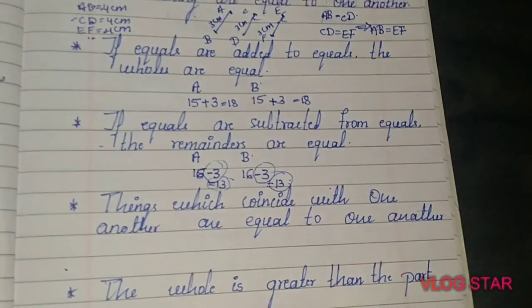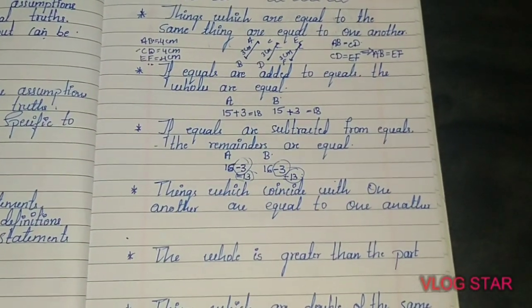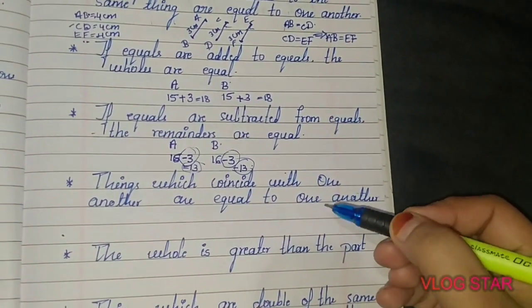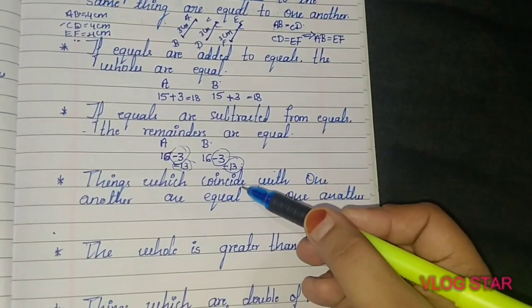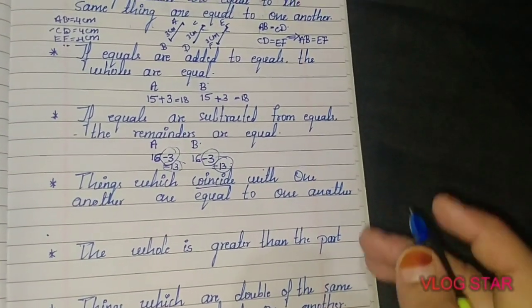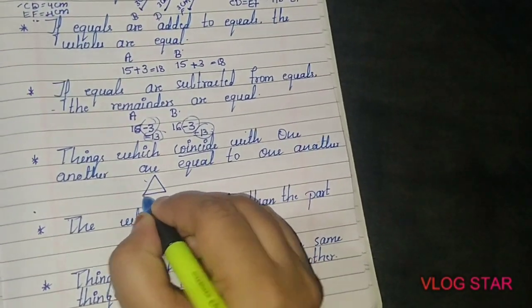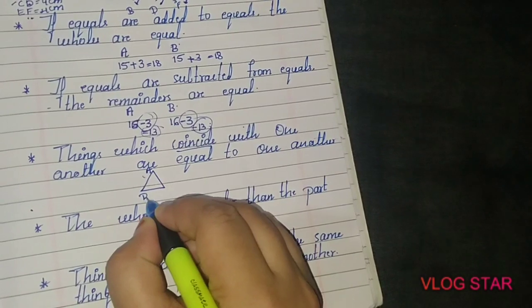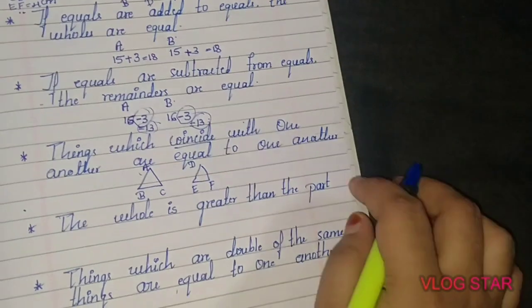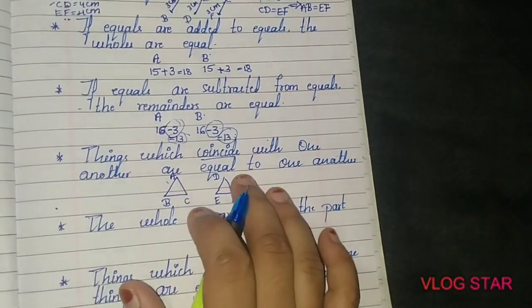Yes. So next thing is what again? Fourth axiom: things which coincide with one another are equal to one another. Okay. So before going to study this axiom, let me tell you the meaning of coincide. Coincide means which occupies the same place. So suppose you can see here, this is your triangle ABC. This is your triangle DEF. So here these two triangles are equal. Okay, so I have taken equal triangles.